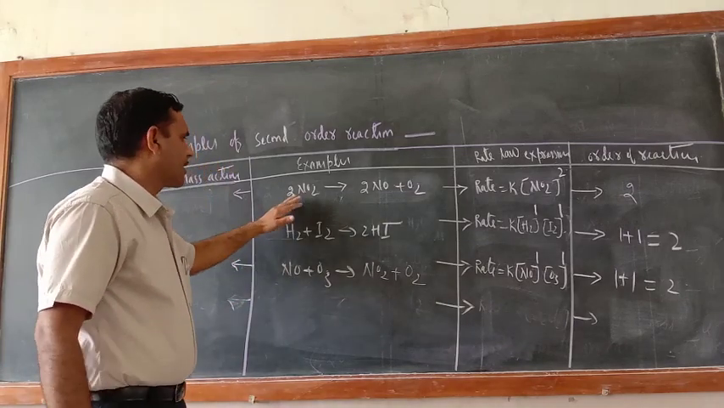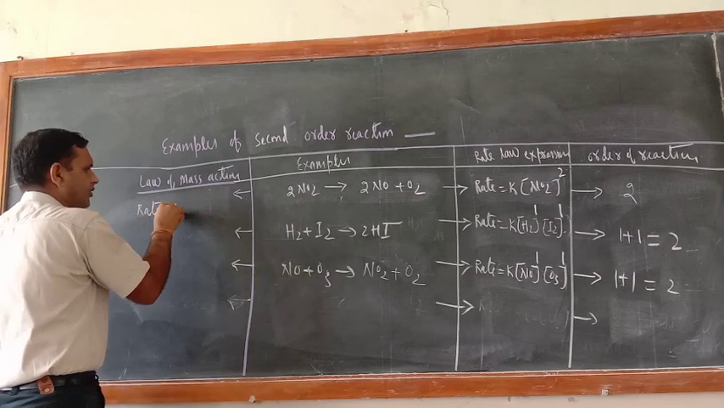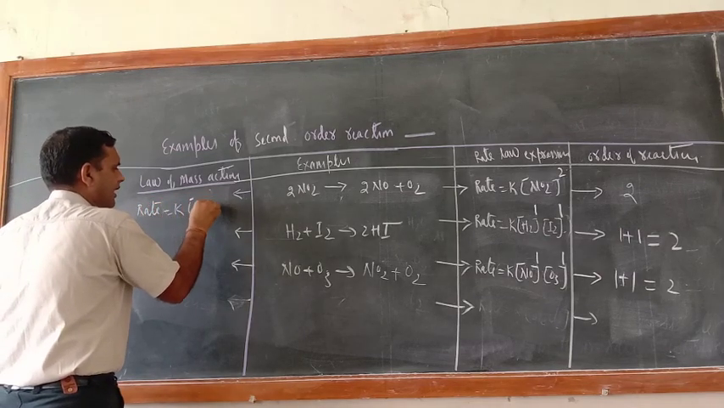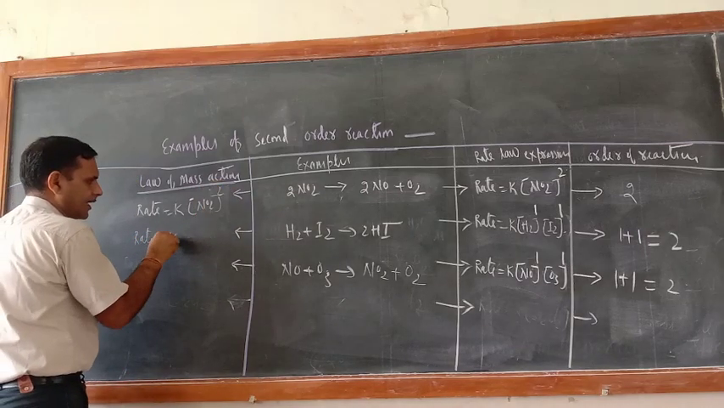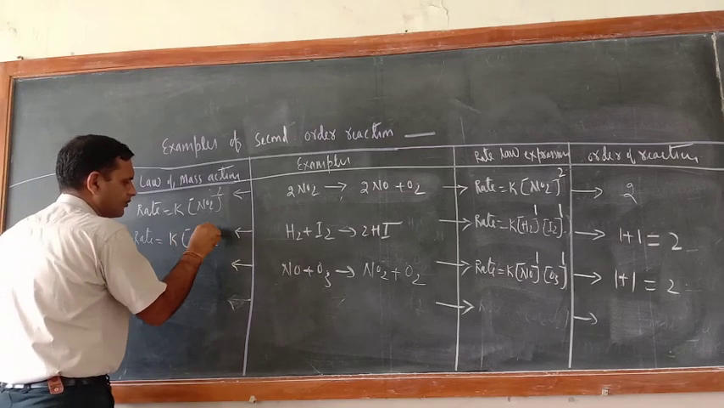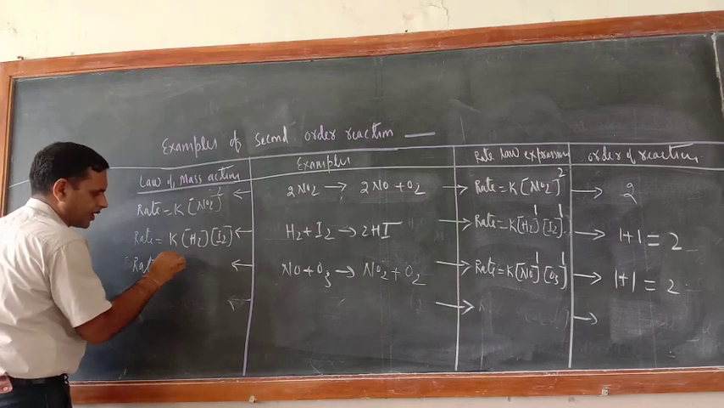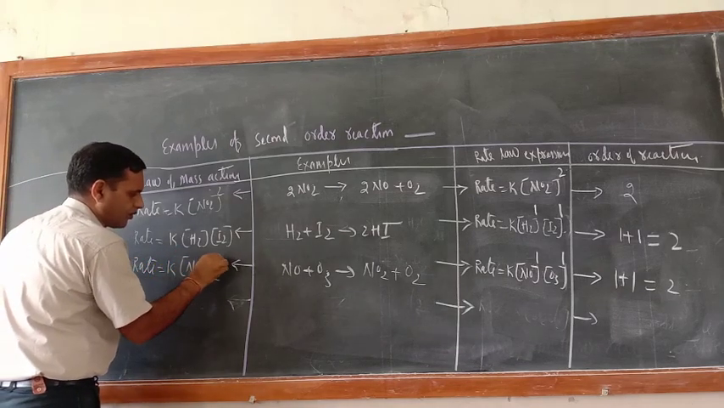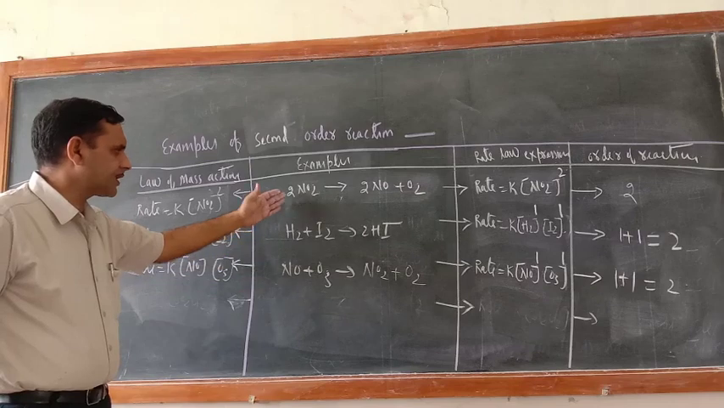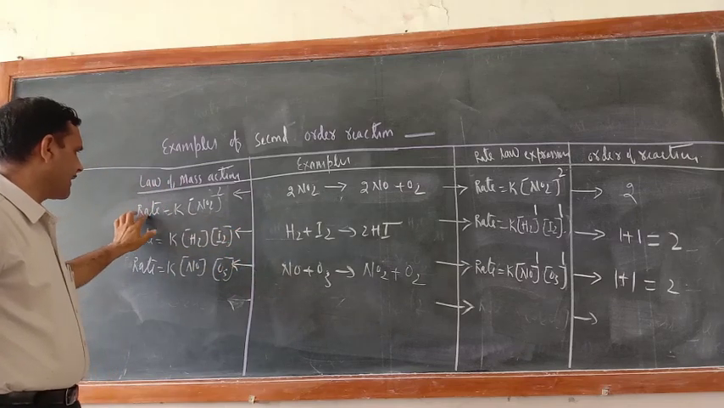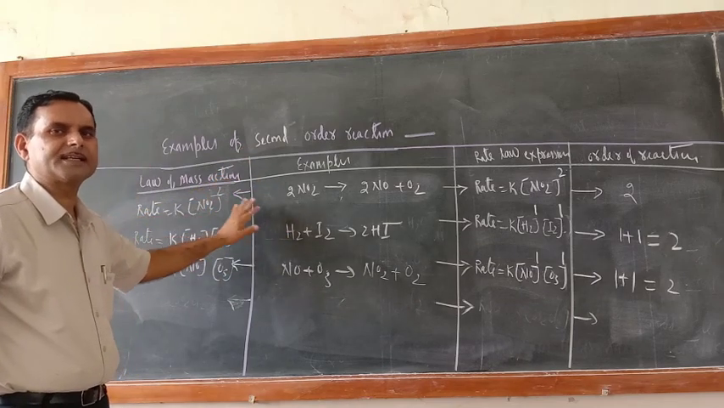Just see here. According to law of mass action, here what is there? Rate equal to K [NO2] raised to the power 2. Here also rate equal to K. Here what is there? H2 and I2. Here rate equal to K. Here what is there? NO and O3. So law of mass action is based on balanced chemical equation. That is like rate law. Rate is directly proportional to the product of molar concentration of reacting species.